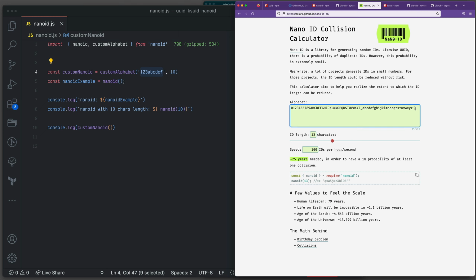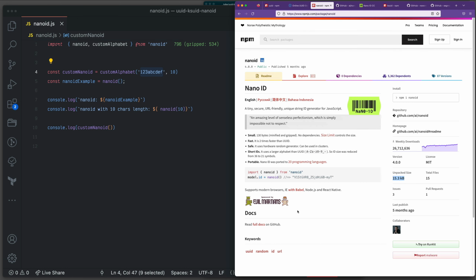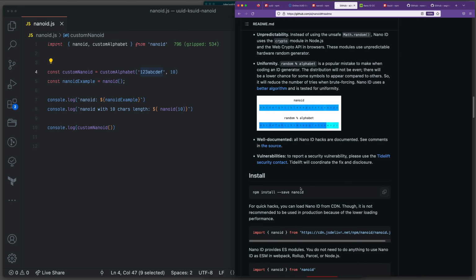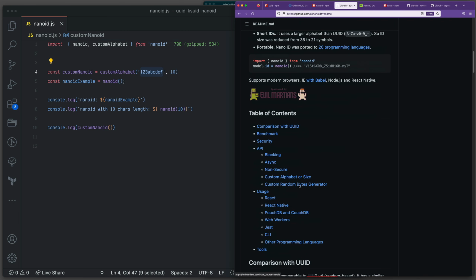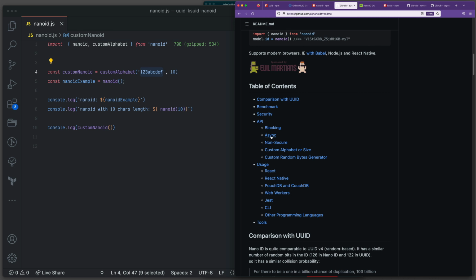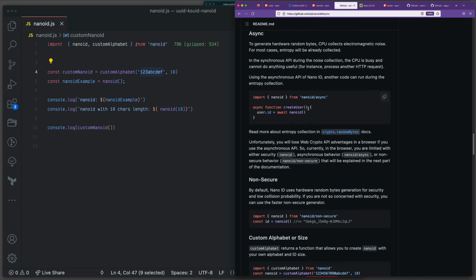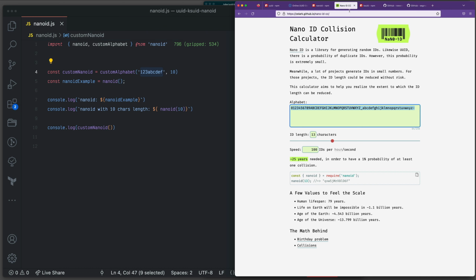If you don't limit yourself with alphabet and amount of characters, NanoID is very fast and really amazing. I've been working with it and it really shines in many cases. You can use it with async and await, so everything should be straightforward. If I go to the GitHub, you can use it in many different ways. It's just a very nice random ID to use in your application. Moving on, so I close the NanoID.